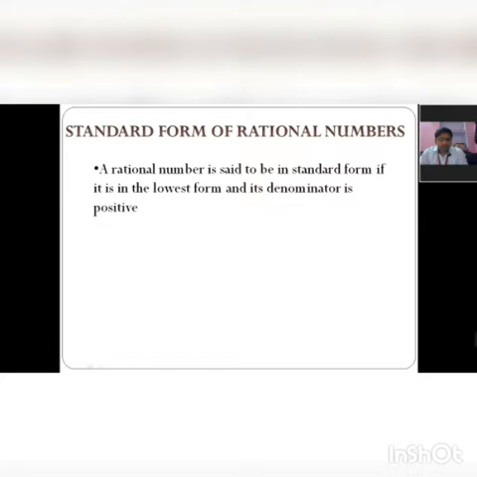Standard form of a rational number. So what is the standard form of a rational number? A rational number is said to be in standard form if it is in the lowest form and its denominator is positive. For example, if I take 13 upon 39, both are divisible by 13, and if I divide numerator and denominator by 13, what will I get? 13 ones are 13, 13 threes are 39. So 1 upon 3 is in the lowest form, that means I can't divide further, and the denominator is positive, so this is the standard form of 13 upon 39.